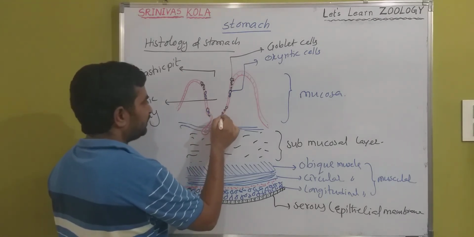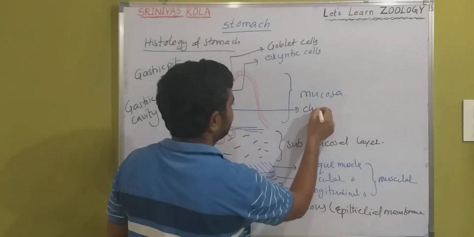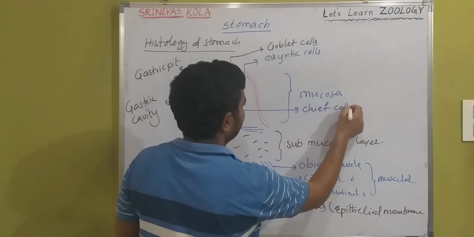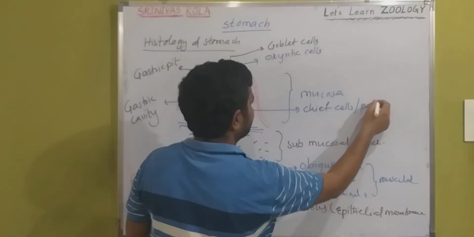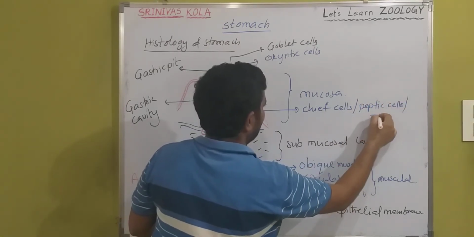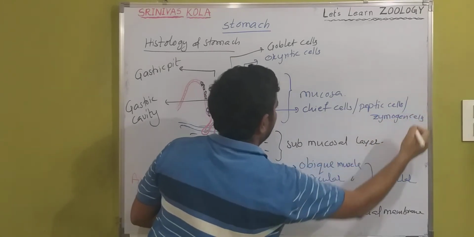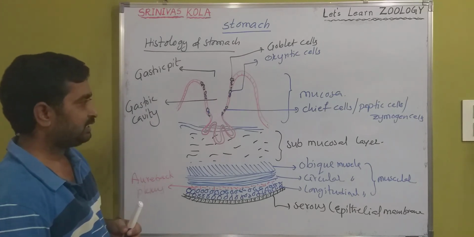These are chief cells, which are peptic cells, otherwise known as zymogen cells.